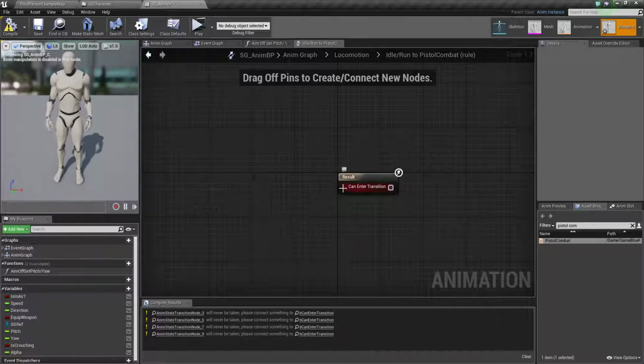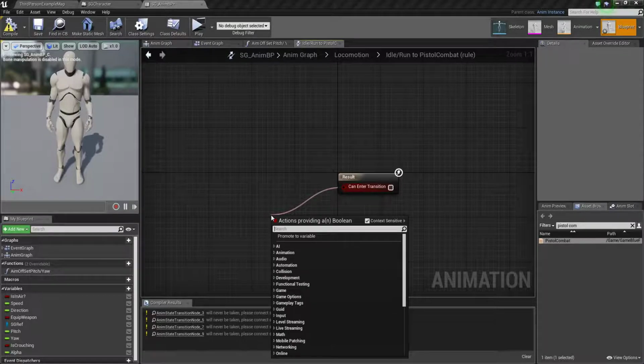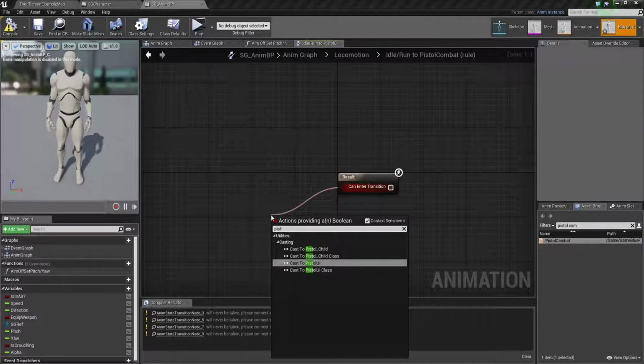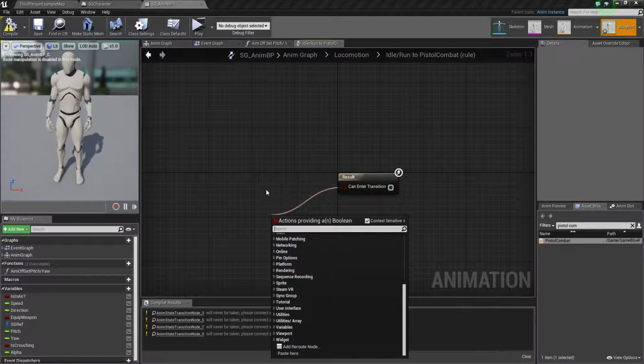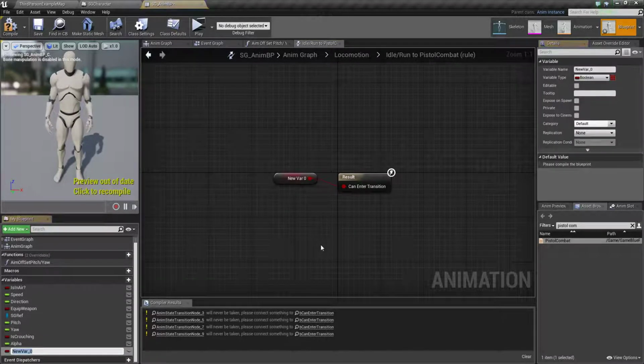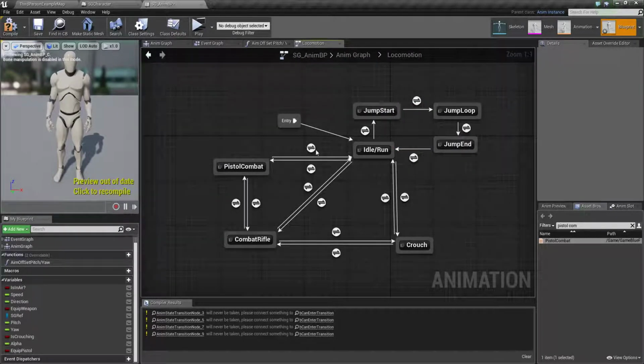If we equip pistol, we can promote this into a variable, pistol, equip pistol. When we equip pistol, we will go into pistol combat. When not,